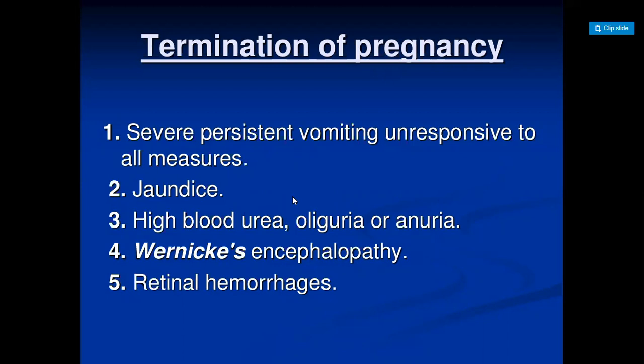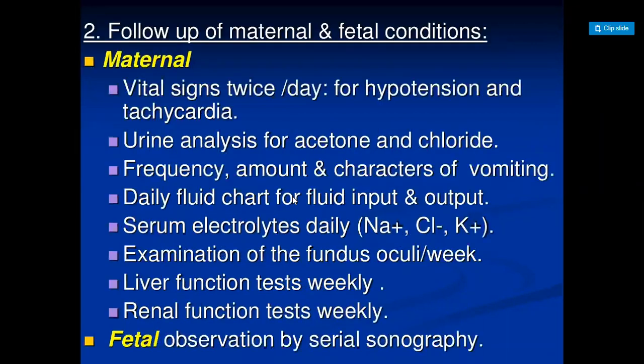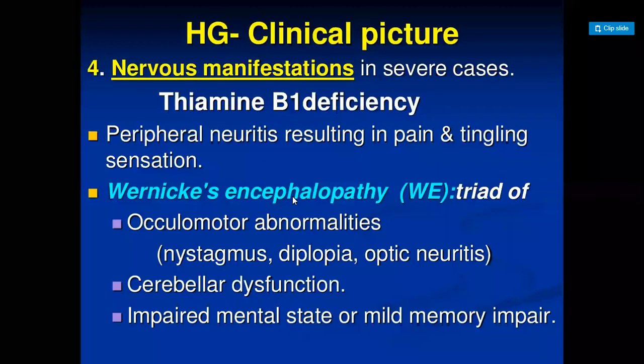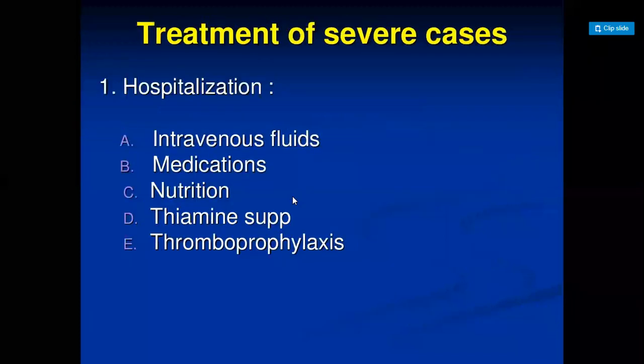Also if there is jaundice, or high blood urea, oliguria, or anuria, or Wernicke's encephalopathy, which we have seen previously. In Wernicke's encephalopathy, in which condition? If there are oculomotor abnormalities, that is nystagmus, diplopia, optic neuritis, or cerebellar dysfunction, or impaired mental state or impaired memory, in that situation you have to think about termination of pregnancy.